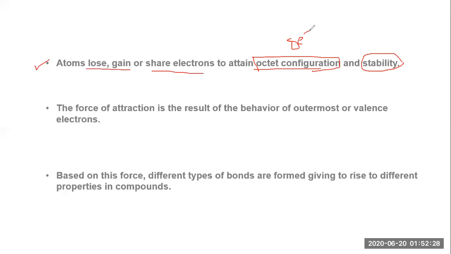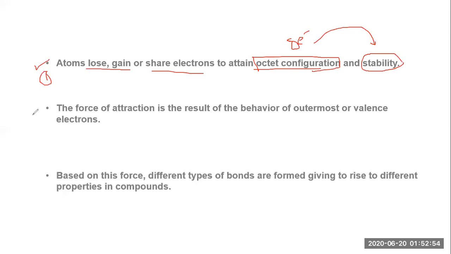So every atom is trying to pull, share, lose, or gain an electron to maintain this octet configuration in the outermost shell, and only then does it form a stable state. For that purpose, an atom can lose, gain, or share electrons. This is the first point we have already covered.